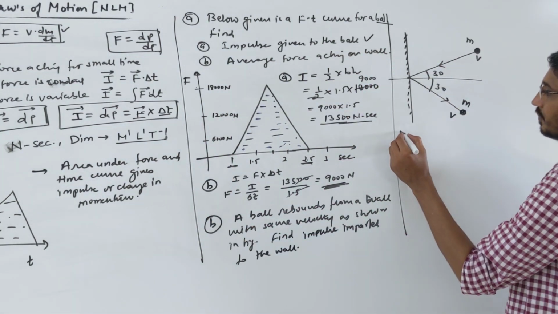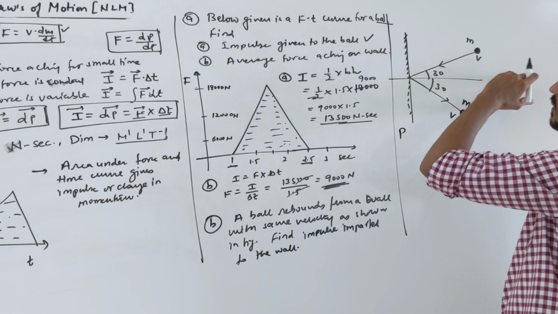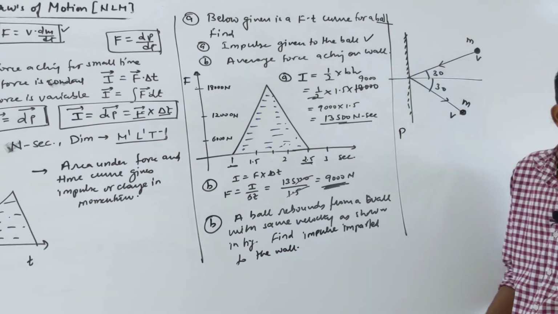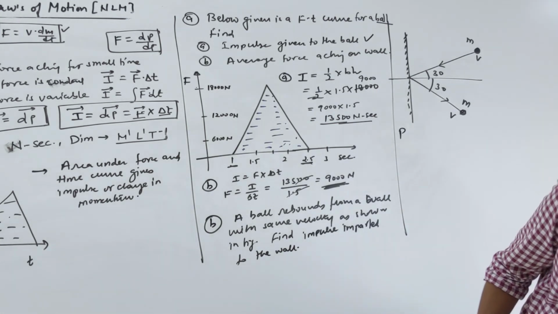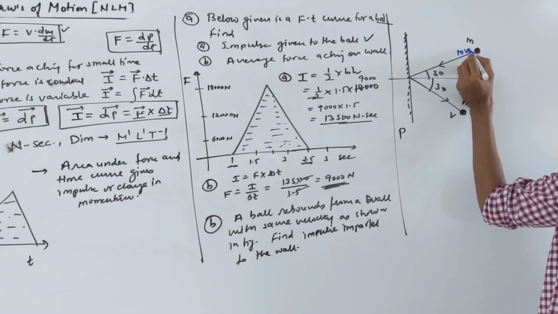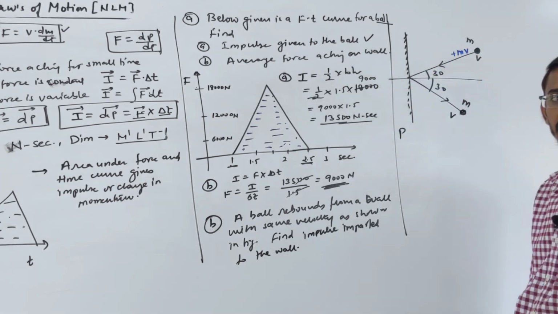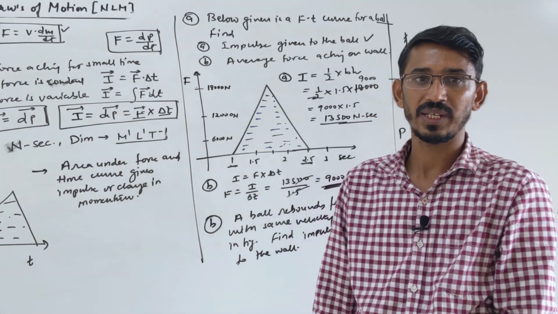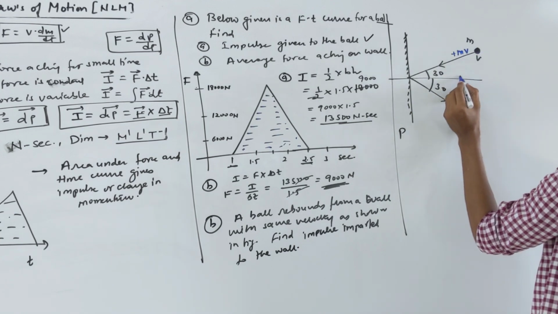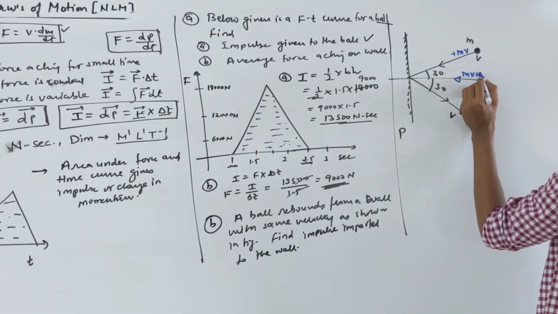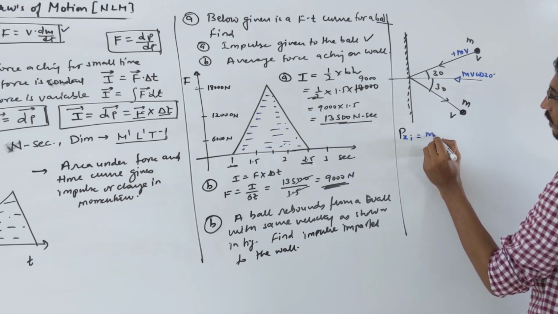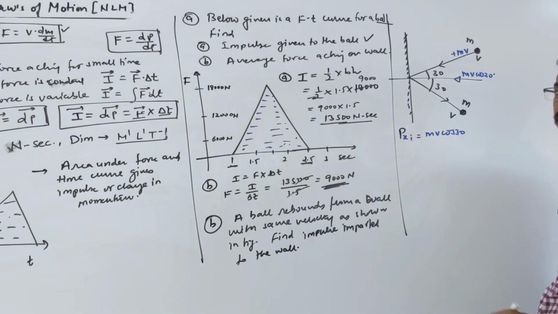So what is the initial momentum? Look here, this is not given horizontal, so you have to take the components in the x direction and y direction, okay? Let's take the components. I write with a different color. Momentum along this line is what? mv. Let's call it positive mv. Momentum is a vector. If direction gets reversed, momentum will be negative, right? So this direction I am calling the positive direction. What's the component of this momentum along the x direction? mv cos 30. So the initial momentum in the x direction is mv cos 30, okay?